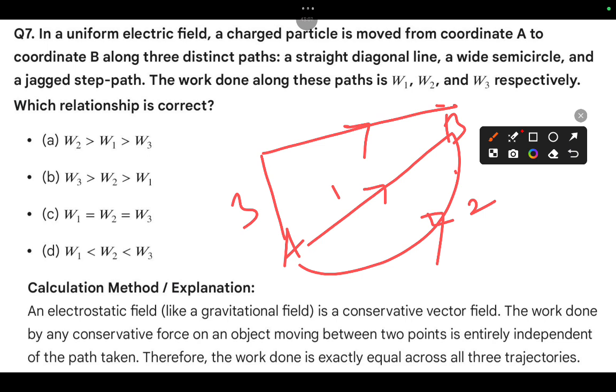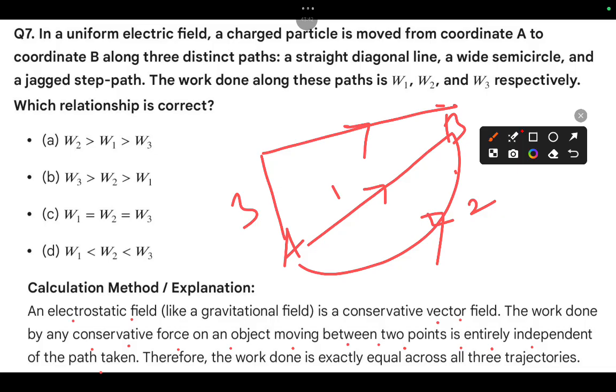What is the work done in these 3 paths? See, in an electrostatic field, like a gravitational field, the field is a conservative vector field. The work done by any conservative force on an object moving between 2 points is entirely independent of the path. Electrostatic force is a conservative force, and this depends only on the initial and final position. It does not depend on the path. Okay, clear? You should understand one thing.